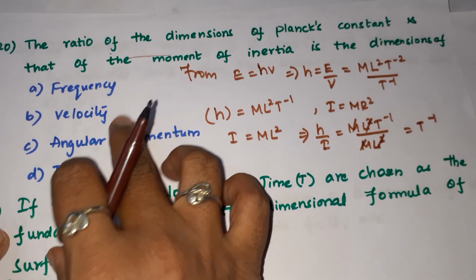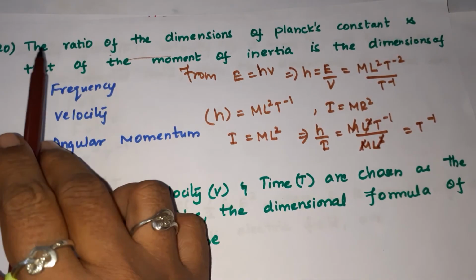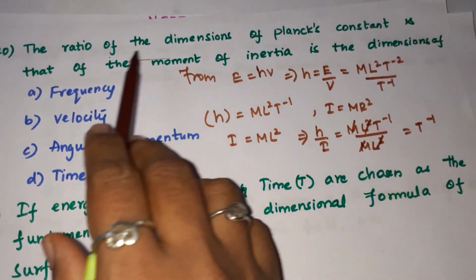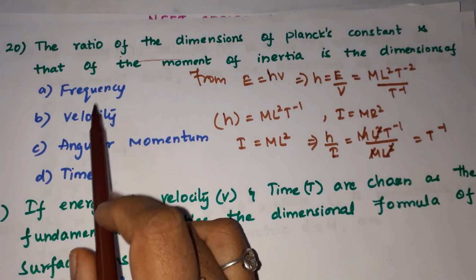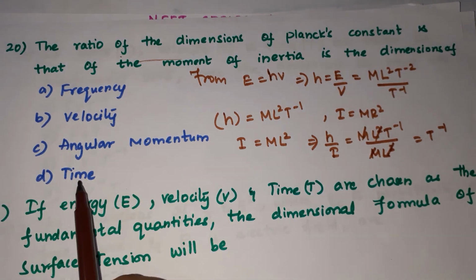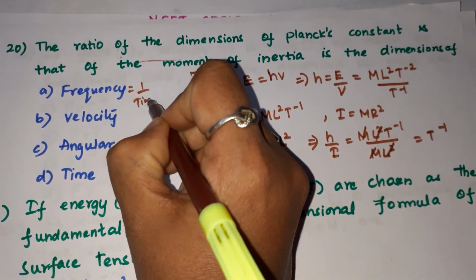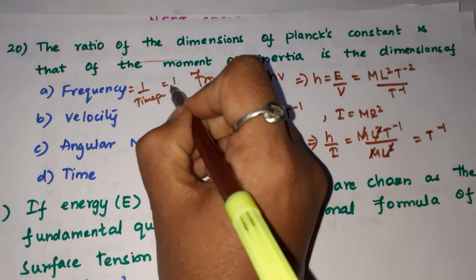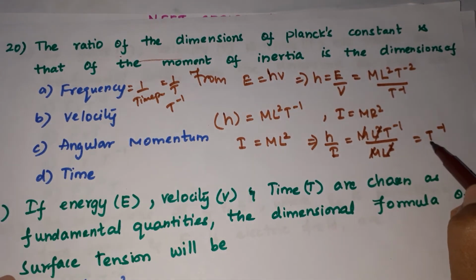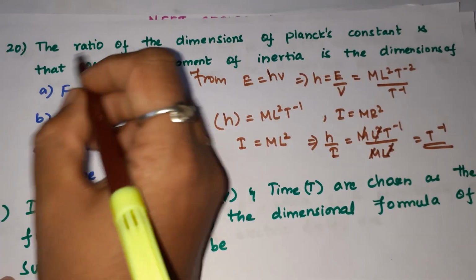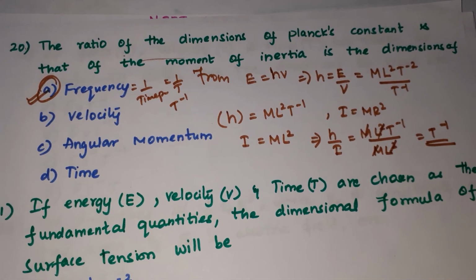Please check whether we have the answer related to the ratio of the dimensions. The options are frequency, velocity, angular momentum, time. We know the frequency formula is 1 by time period, 1 by T, or T inverse. So we got the final answer, T inverse. For this 20th question, A is the correct answer. Yes friends, we'll see the next question.